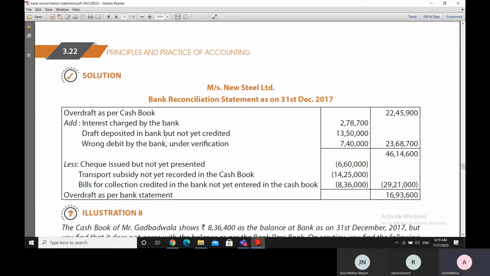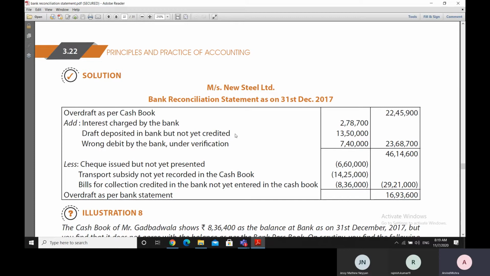Thereafter, there is a draft which is deposited in the bank but not yet credited. A draft has been received from someone by the businessman, by New Steel Limited, and it has been entered in the cash book as a deposit, thereby increasing the cash book balance. But although it is deposited in the bank, it is not yet credited in the bank statement on December 31st, 2017.